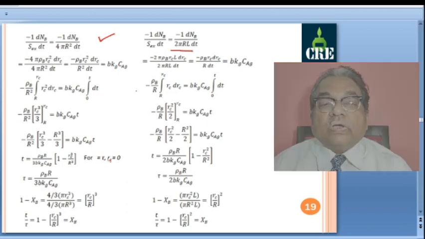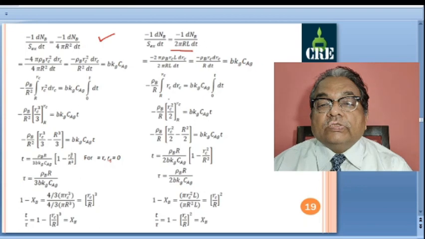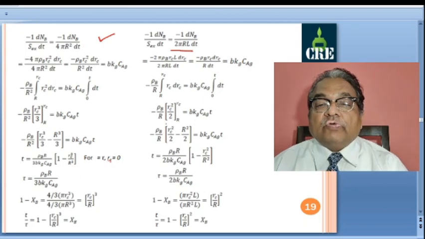Here what is the difference? R square is replaced by R, and this RC square is also replaced by RC. So minus rho b by R, RC integration RC square by 2. When I substitute the limits, this becomes RC square by 2 minus R square by 2.